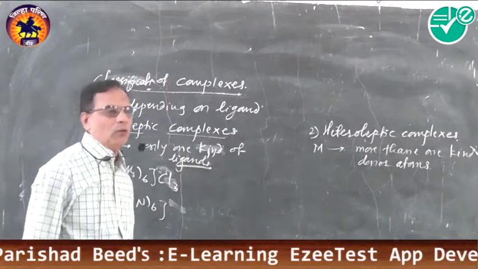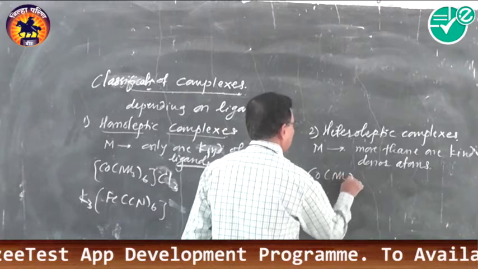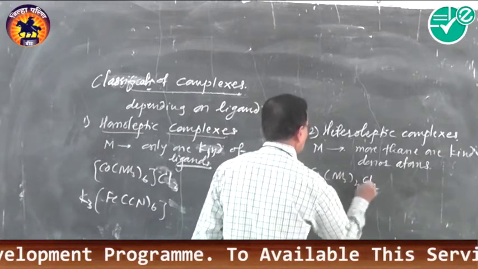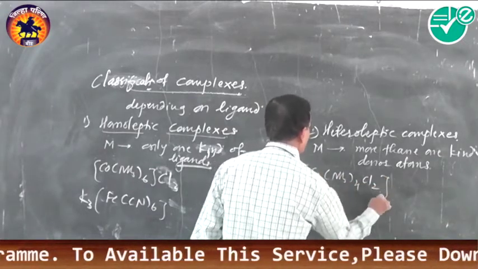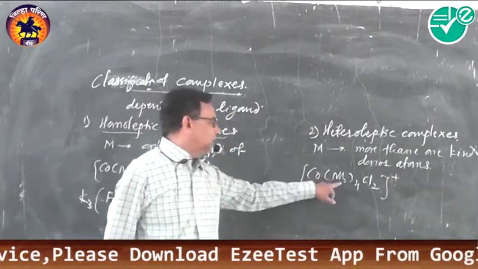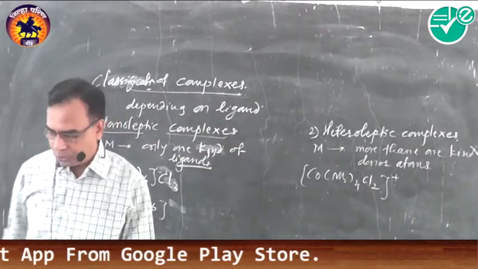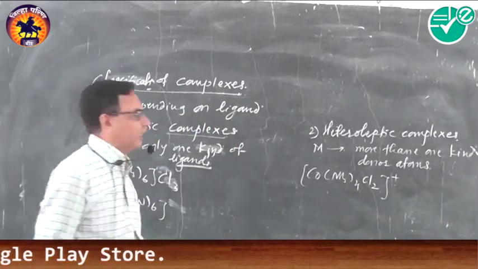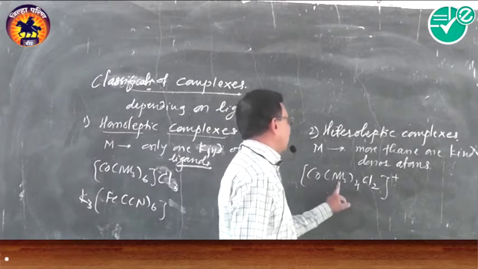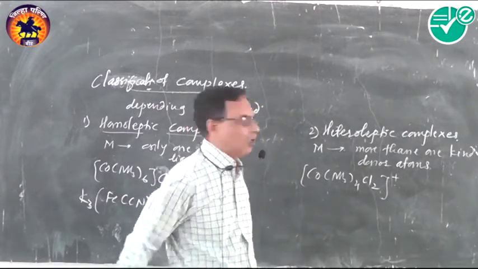For example, [Co(NH3)4Cl2]+. In this case, the ligands are NH3 and Cl-. Therefore, it is a heteroleptic complex. So this is the example of heteroleptic complexes.